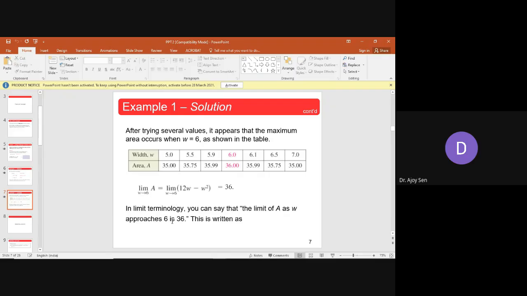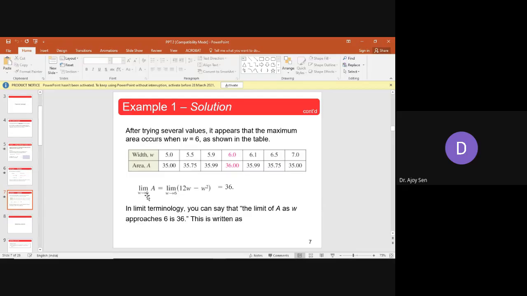So one thing you have to make sure is what is meant by W approaching towards 6. Approach means going towards 6. So going towards 6 means it can go from the left side and it can go from the right side.